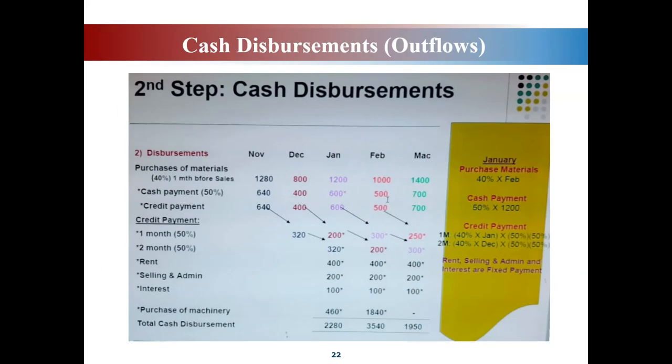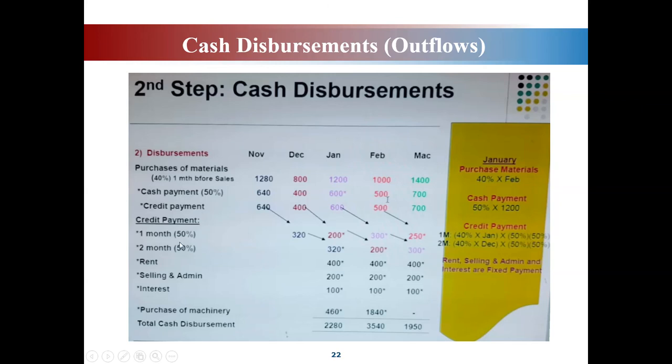Okay, so the balance 250 lagi ni you akan bayar in April. Tapi it is not appear here because we only want to get total cash disbursement for January, February, March. Okay, so kita stop kat sini je lah.